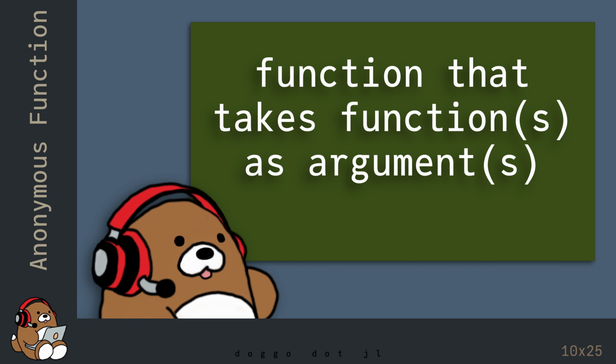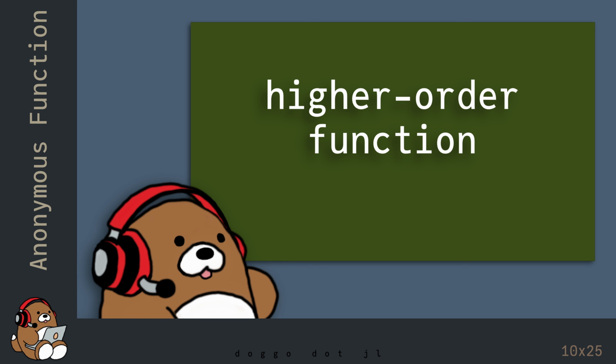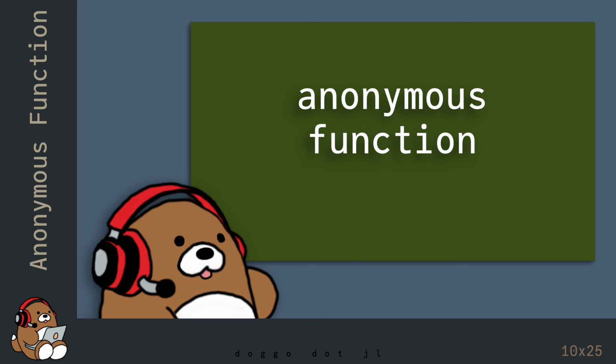In Julia, you can create functions that can take another function as an argument. In the coding world, a function that takes 1 or more functions as arguments is known as a higher order function. In many cases, when using a higher order function, it doesn't make sense to take the time to declare and define a new function just to use it once as an argument in some other function. In those cases, it's handy to use something called an anonymous function, which is a function that doesn't have a name.